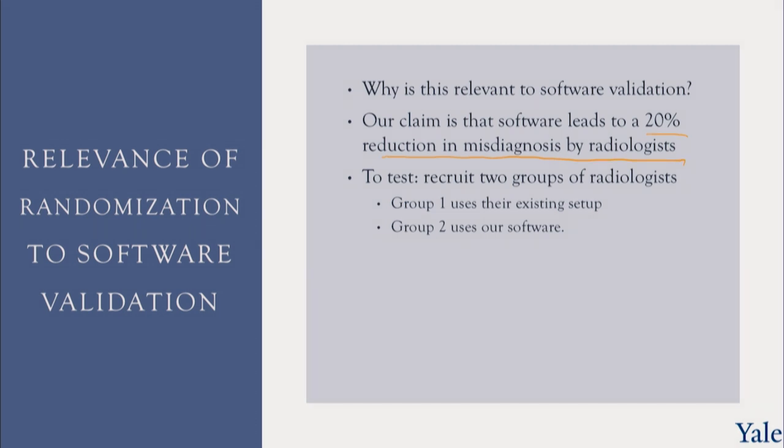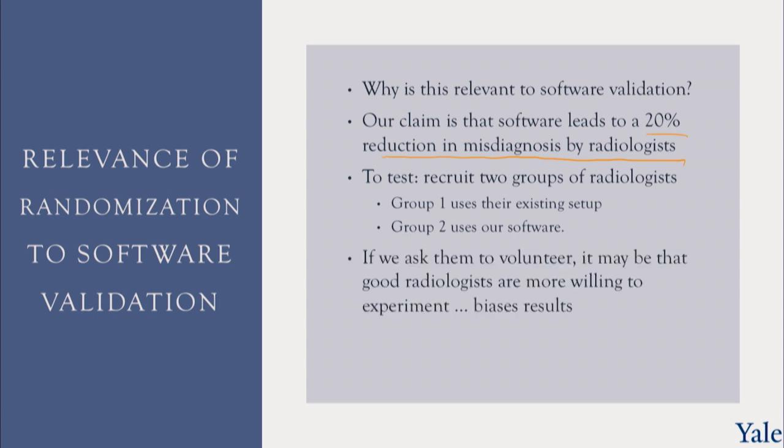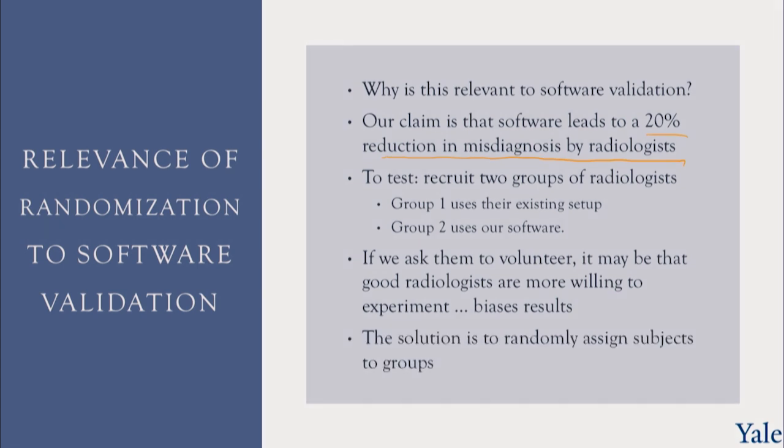Group 1 uses the existing setup. Group 2 uses our new software. If we ask them to volunteer who wants to be in which group, it may be actually highly likely that the better radiologists will be more willing to experiment, and this will bias the results. And so the solution is to randomly assign subjects to each group.